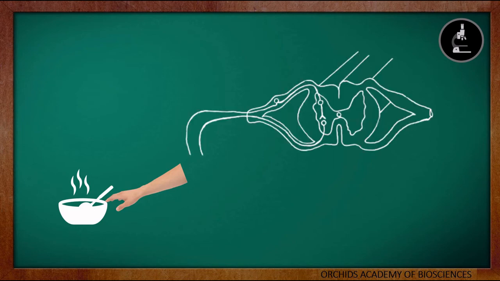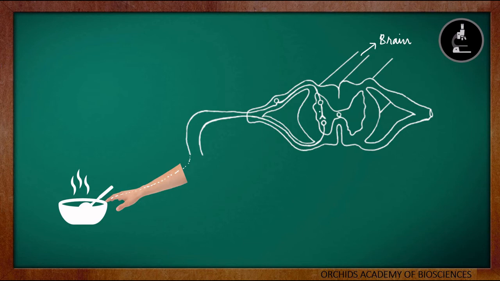The spinal cord will send the information to the brain definitely, but will not wait for the brain to respond to it, whereas the spinal cord itself will send the information to the motor neurons so that we can take our hands away. Let us see how this happens. So when we touch something hot, there are sensory neurons present in our fingertips. Through the sensory neurons, the information is sent to the spinal cord.